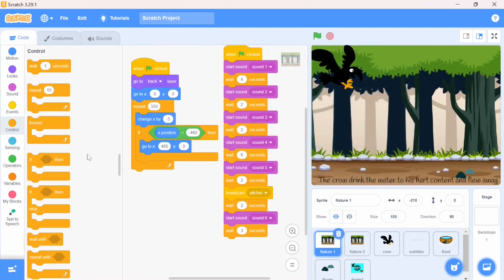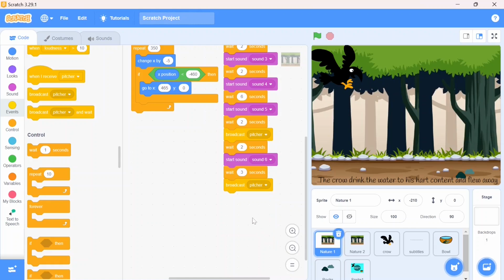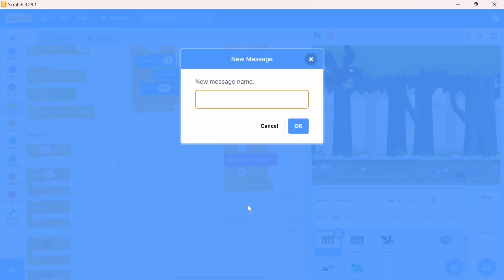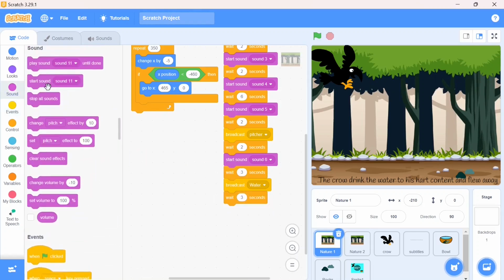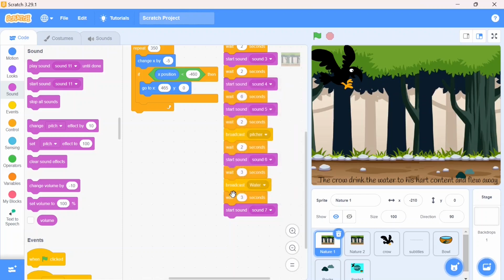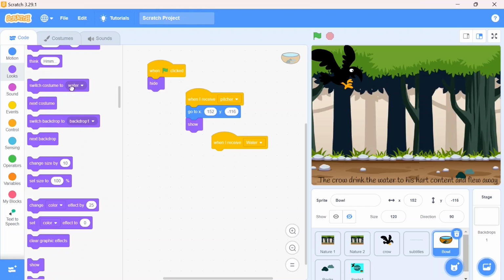Now I'm going to create one more broadcast. Take the broadcast message. Instead of picture, I'm going to create one more, that is water, and use the wait 3 seconds. Sound again, sound 7 now. On the basis of the broadcast of water, what should happen? The costume of the picture should be changed. Go to picture, go to event block. When I receive water, go to look block, switch the costume to the water. Before that, which costume should it show? It shows the ball 1.